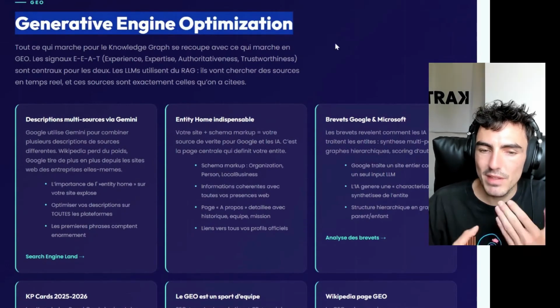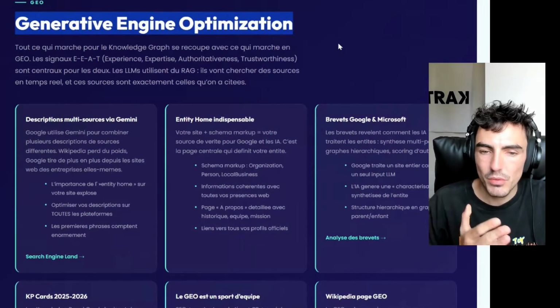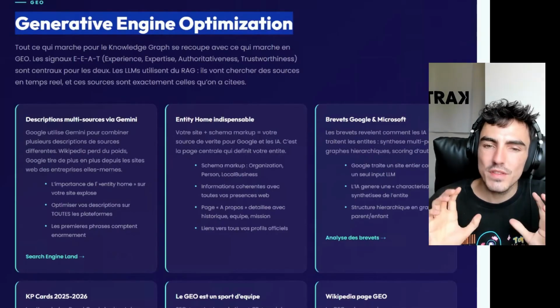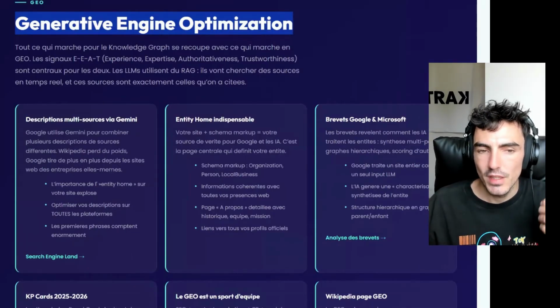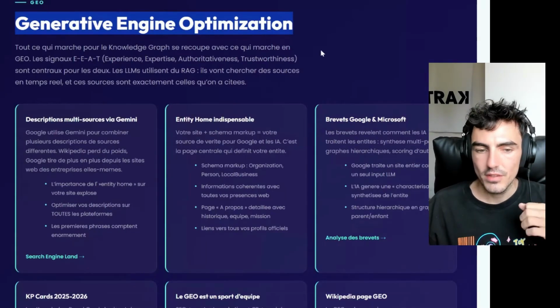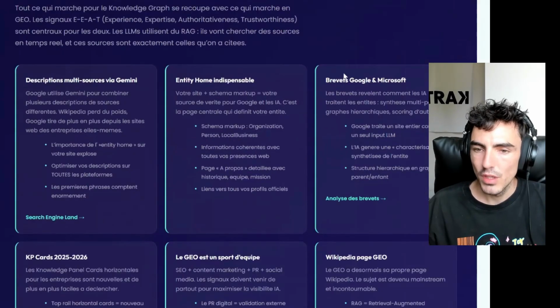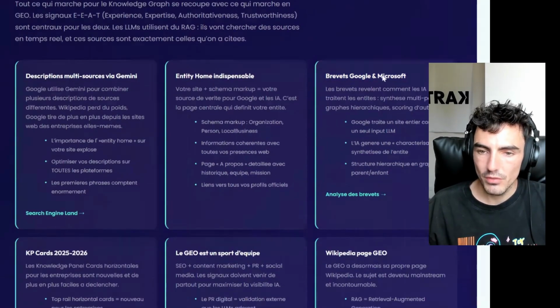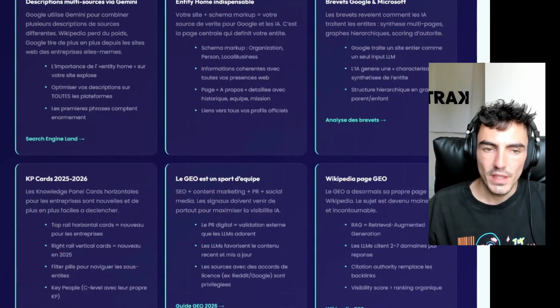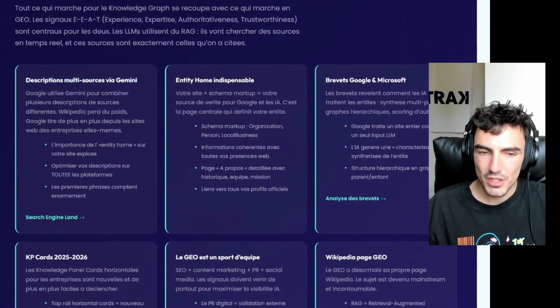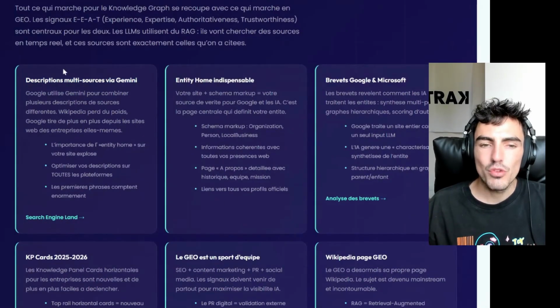as soon as ChatGPT doesn't have all the information, it will search all over the place. It will look for things it considers to be reliable sources, and it will do things on Wikipedia, Wikidata, GMB, etc. So we have a lot of things on this topic. There are patents from Google and Microsoft regarding the knowledge graph that you can check out if you're interested. Here, I've included some sources from Search Engine Land who have done quite a few interesting things.